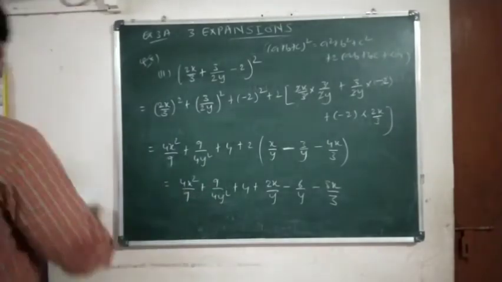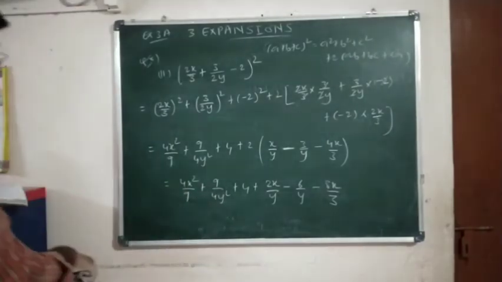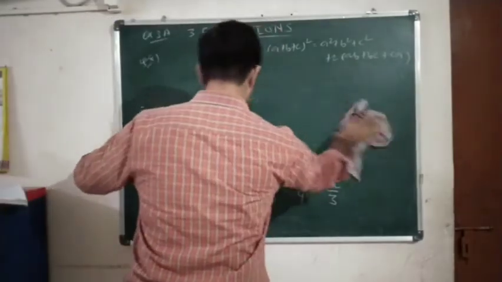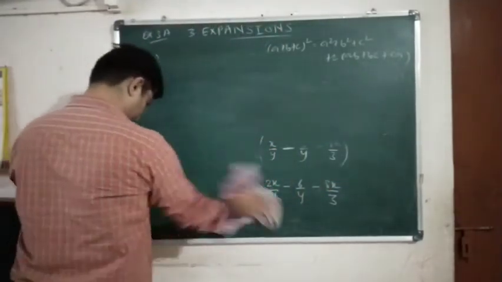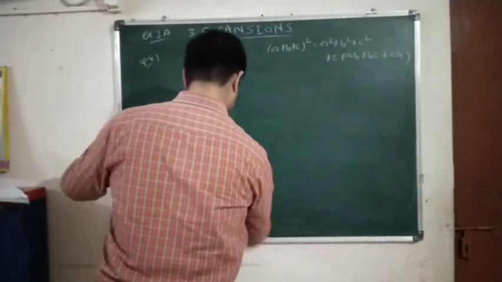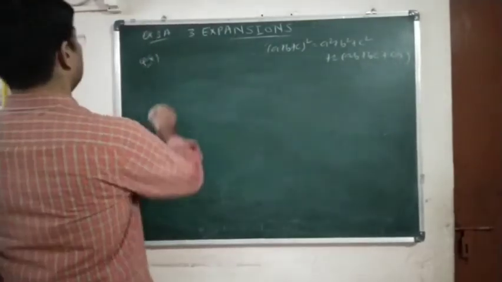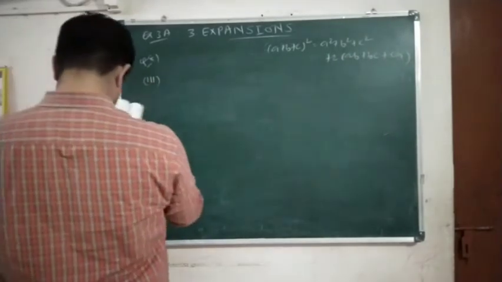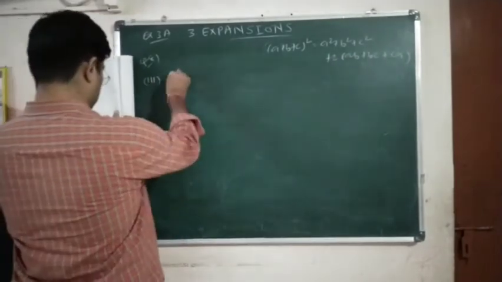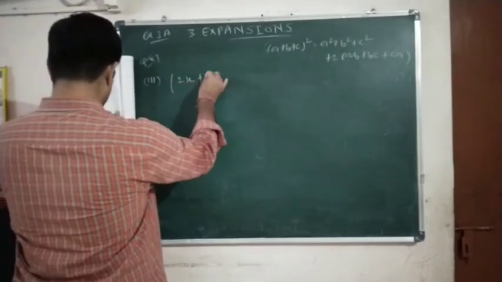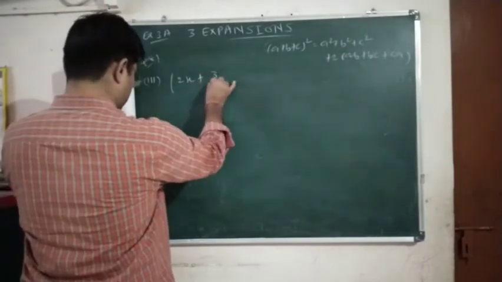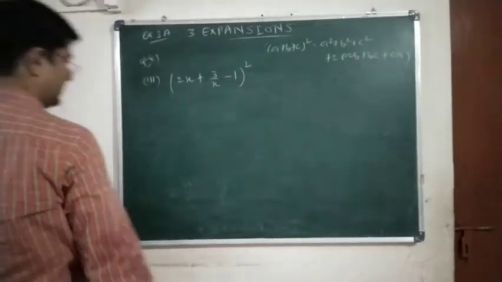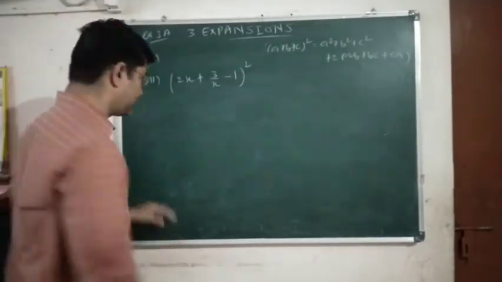Now let us solve the third one of question number 8. Question number 8, number 3: (2x plus 3 upon x minus 1) the whole square. A is 2x, b is 3 upon x and c is minus 1.